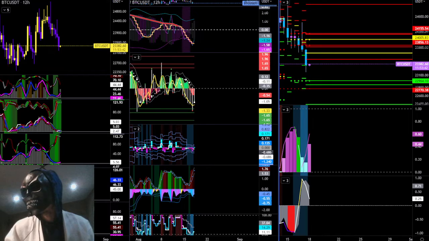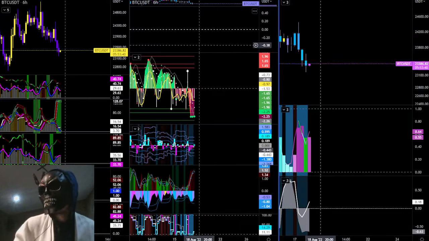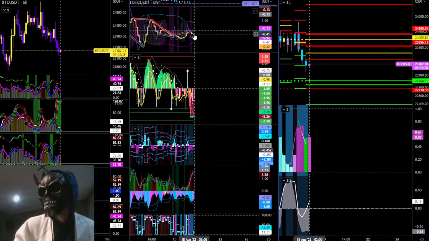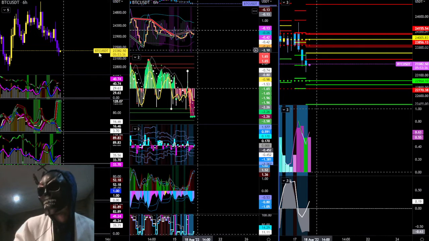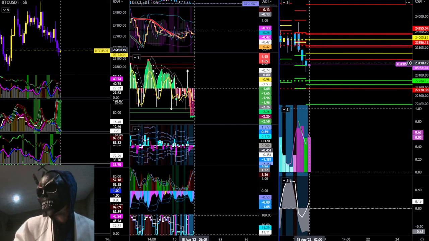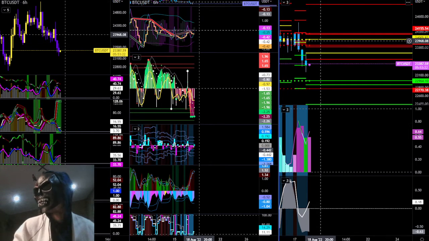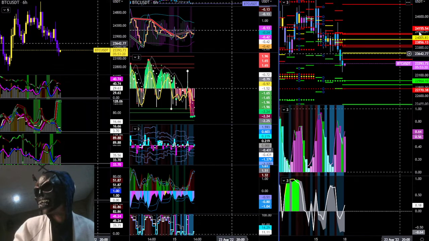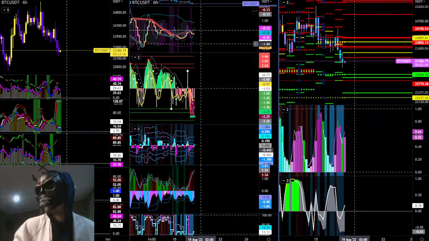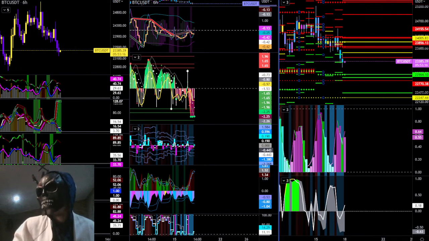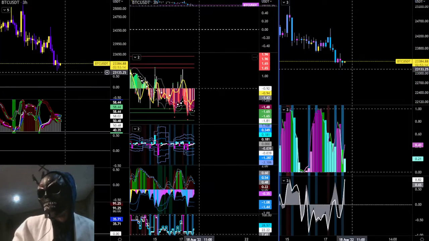So that's on our 6 hour, and on our 12 hour. The 12 hour does have its thing. That's what our 6 hour would be looking like. Perfect. This looks like it wants to at least try push. If this candle was to close 6 hours here, the next 6 hour would definitely push to this mean that we're talking about, to $23,660, but definitely looking at our weekly mean here for BTC. If this doesn't get front run, that does look like an opportunity.